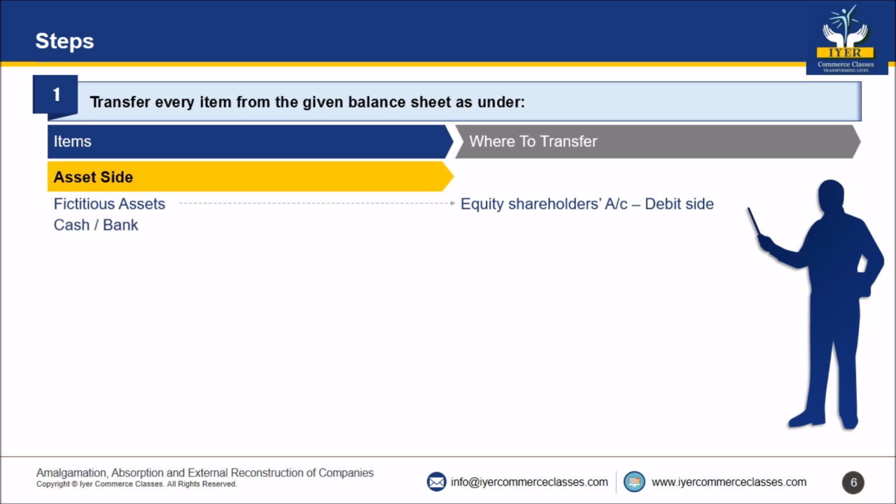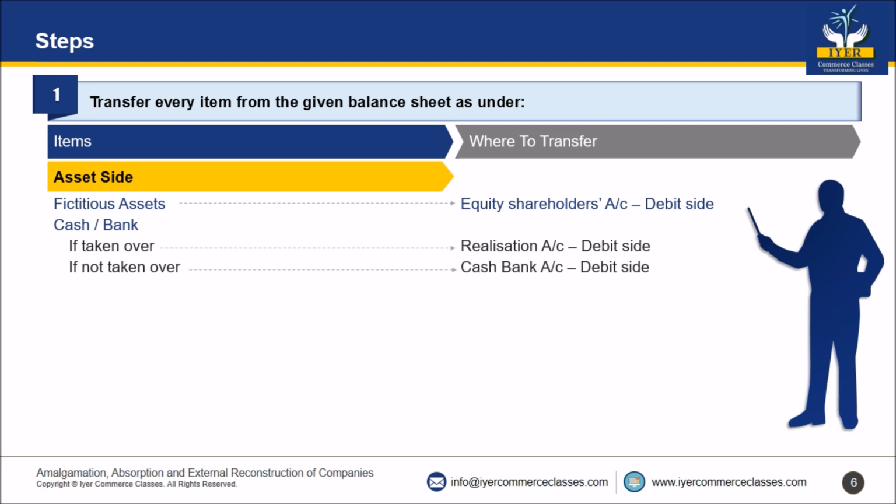Second one, cash bank, if taken over by the new company, will be transferred to realization account debit side. If not taken over by the new company, it will be transferred to cash bank account debit side. And all remaining assets, whether they are taken over or not taken over by the new company, will be transferred to realization account debit side at their book value.